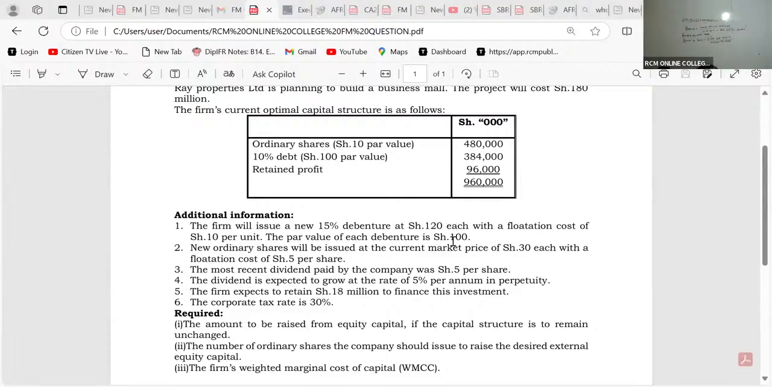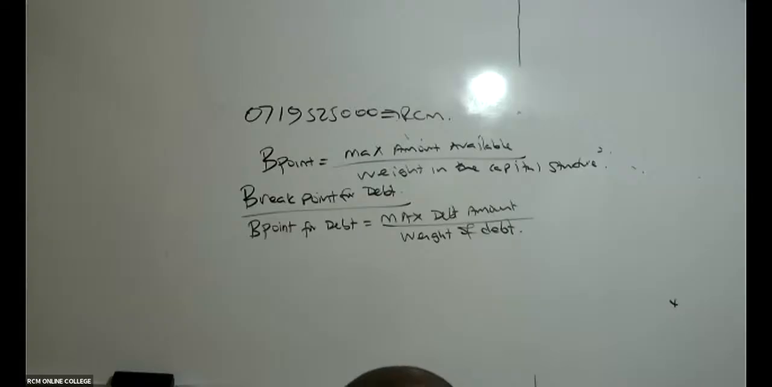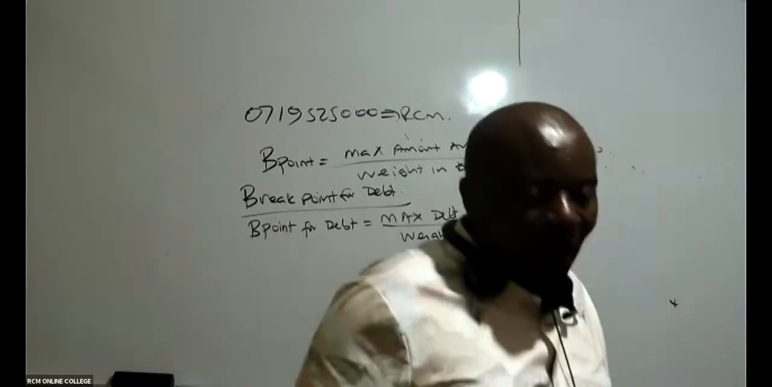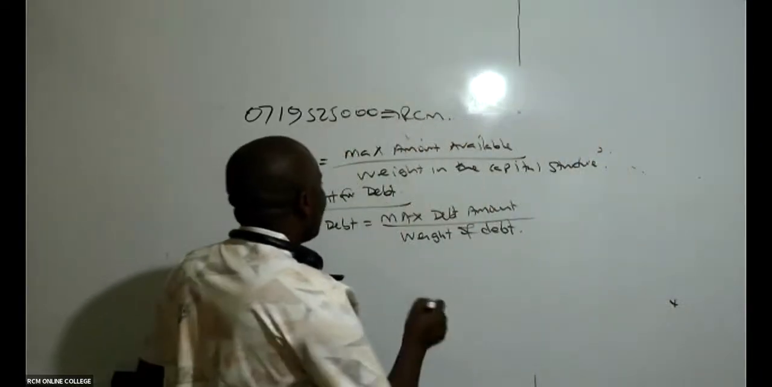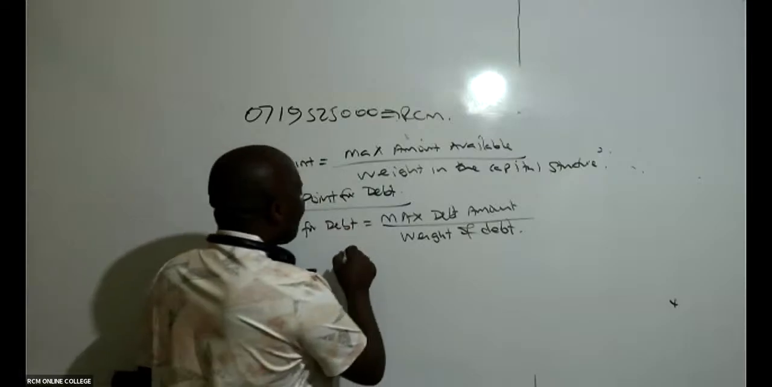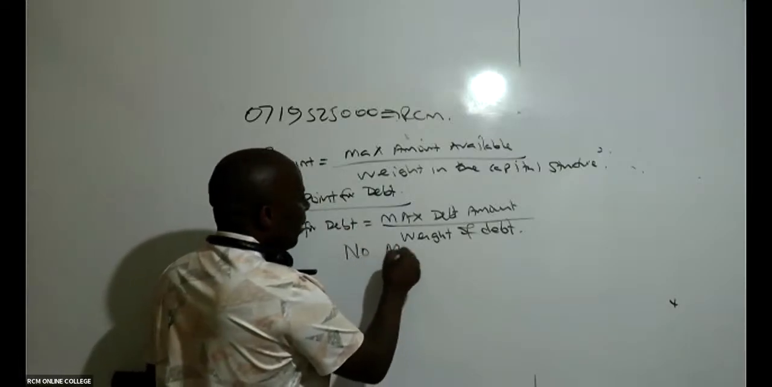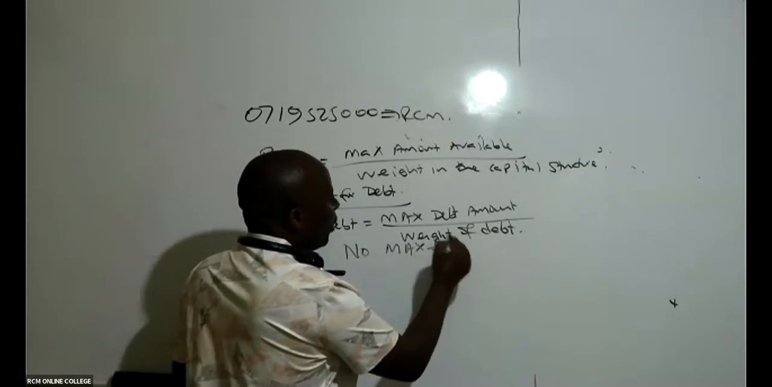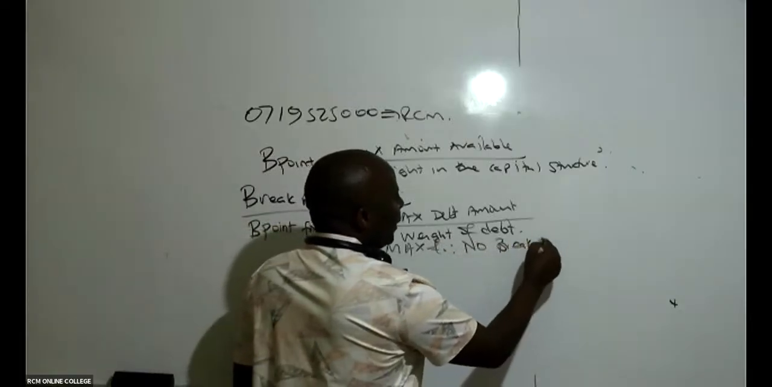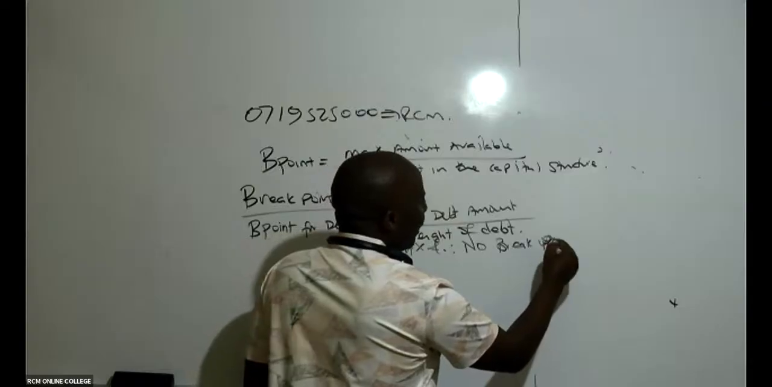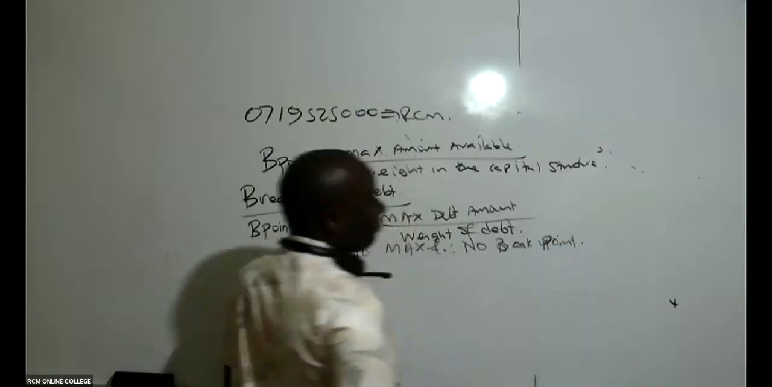Remember, breakpoints normally happen whenever there are restrictions. So here there are no restrictions at all. So what do we do? No maximum. Also for the breakpoint for debt, no maximum, and therefore no breakpoint.